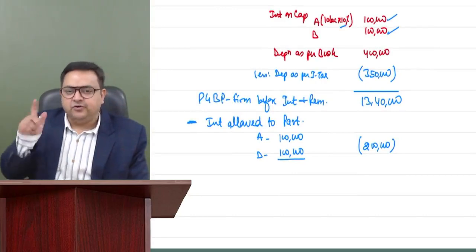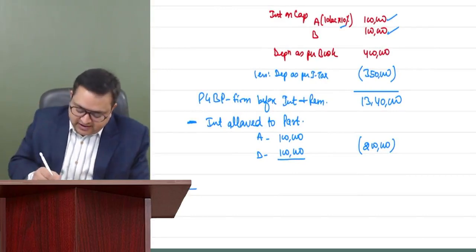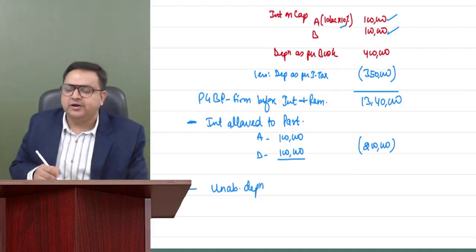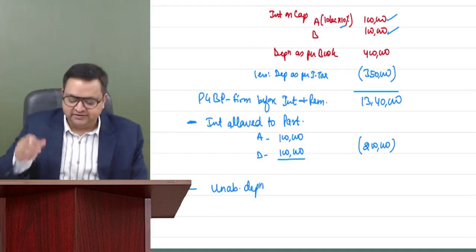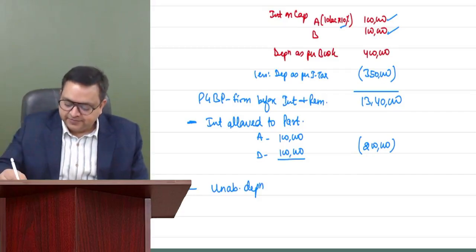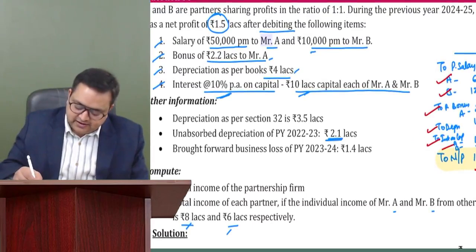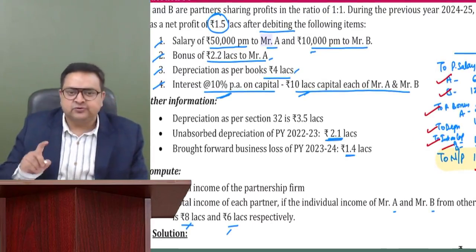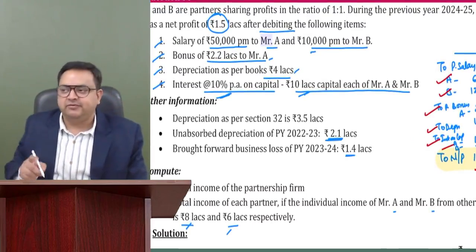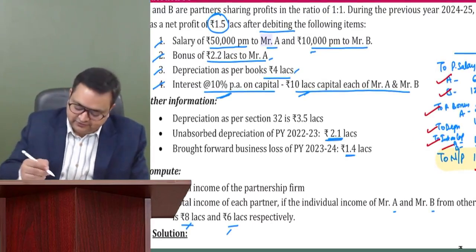Is it the book profit? No. One more thing you have to deduct is unabsorbed depreciation. If you remember, unabsorbed depreciation also you have to deduct if there is any coming from last year's. So there is an unabsorbed depreciation of how much? 2.1 lakh. Should you deduct business losses to compute the book profit? No, just the unabsorbed depreciation, which is 2.1 lakh.